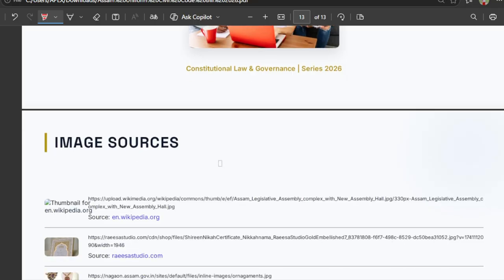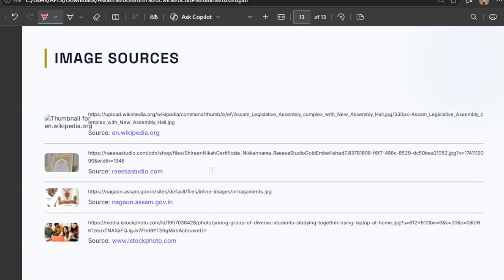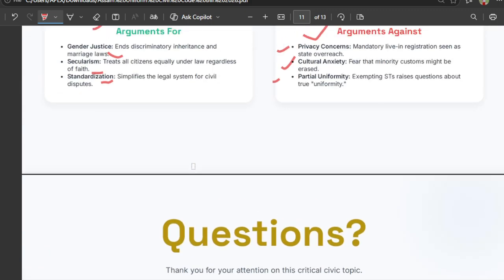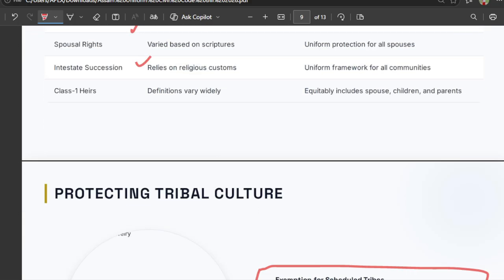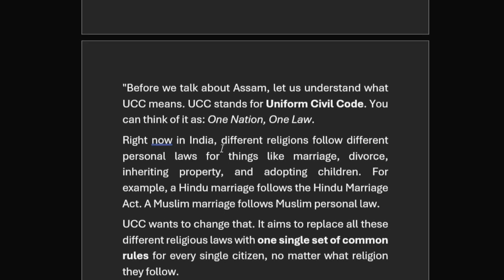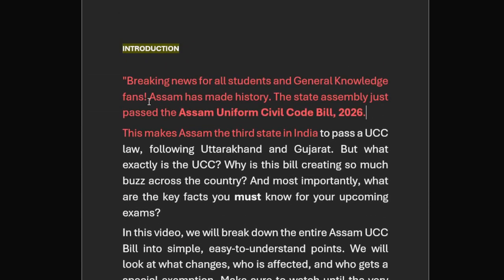Some images have been taken from social sites, so kindly go through the images in detail too. Here we have discussed this, and for the writing point of view, the introduction: this video is for general knowledge and for students, as the state assembly just passed the Assam Uniform Civil Code 2026.